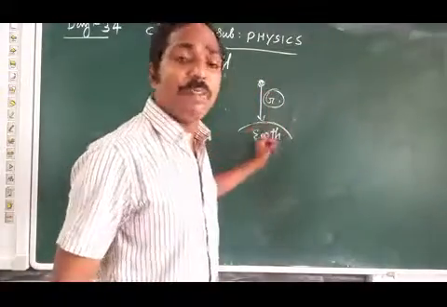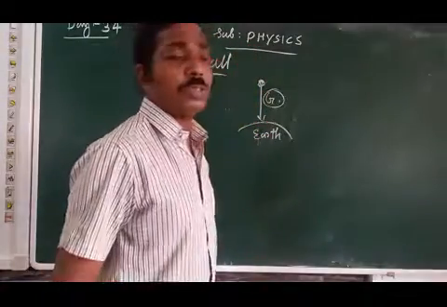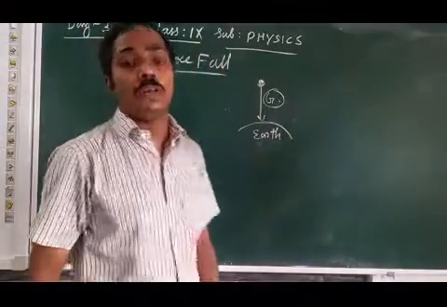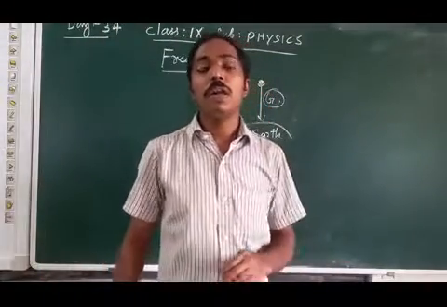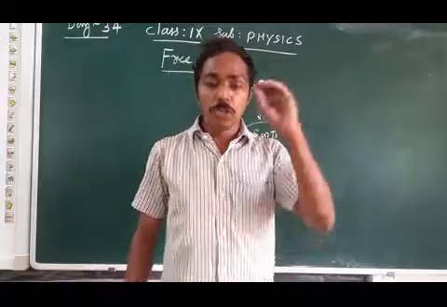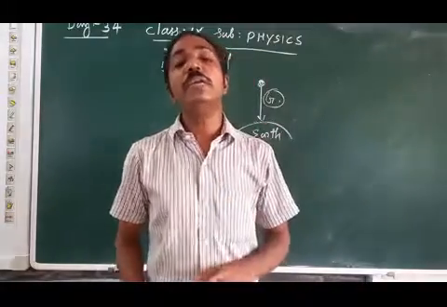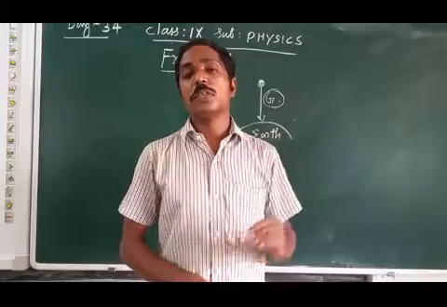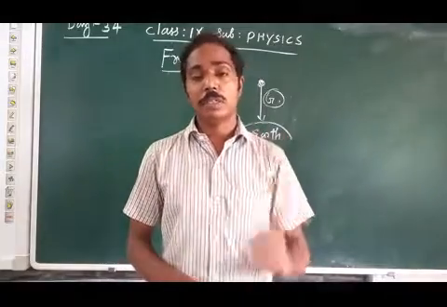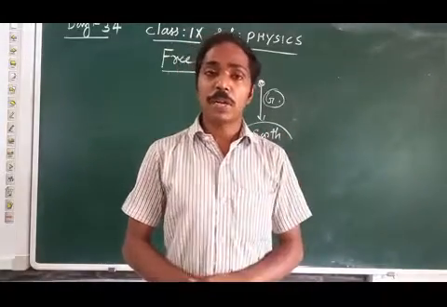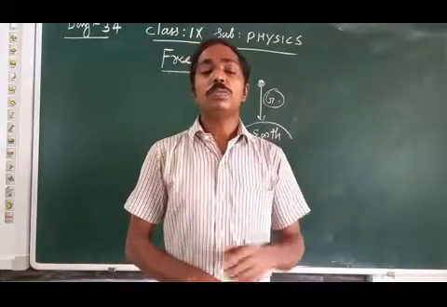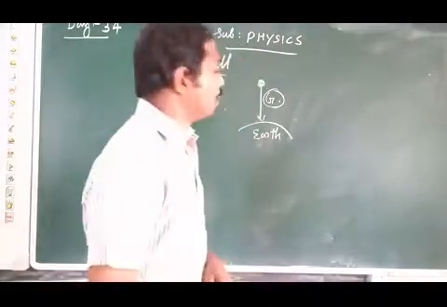Because of earth gravity, when objects fall towards earth only due to gravitational force, we say objects are in free fall. So this falling we say is free fall.